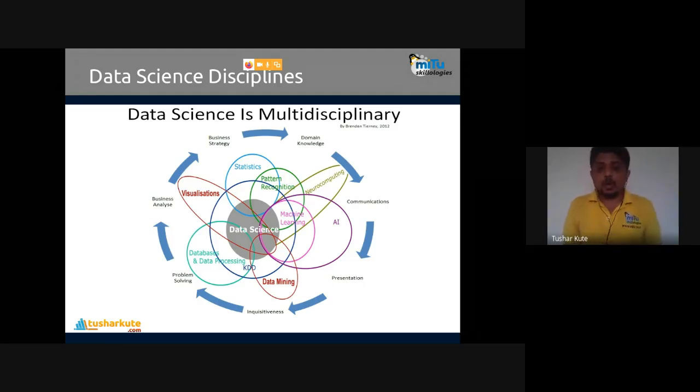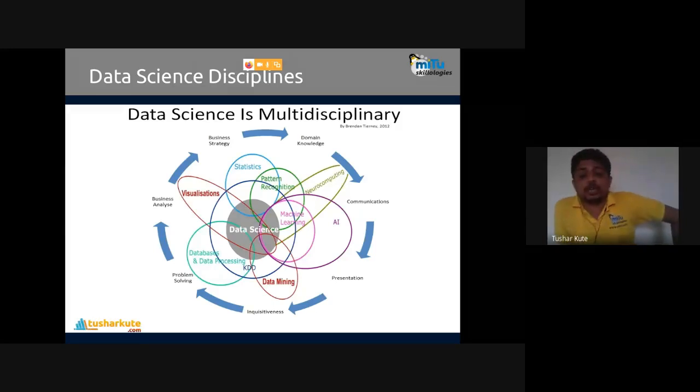And to be in data science, we need to study these parts separately. Text analytics we can do by natural language processing. Statistics we require for almost all kinds of machine learning algorithms, pattern recognition also. Clustering kind of algorithms we require. Visualization will help you to summarize your data in pictorial format. Databases we require because many projects have a database as the backend, so we need to handle that data also.